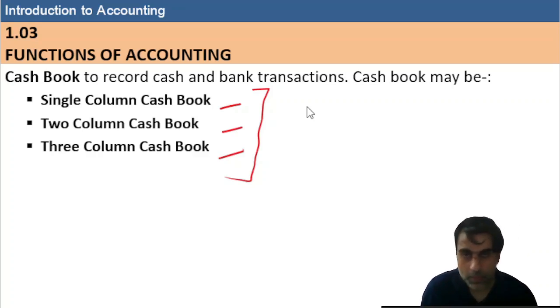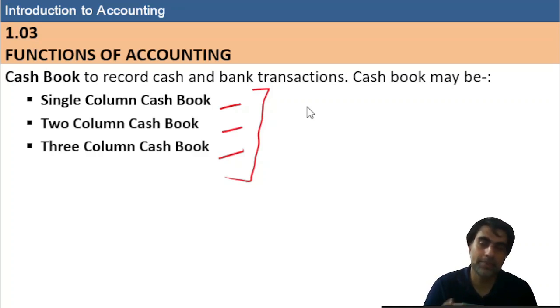However, it is important to understand all these things, because manual entry will clear your basic concepts. Then after, if you go for computerized accounting, every classification, everything will be clear, and you can understand better if you have the basics. Traditionally, we were preparing all these types of subsidiary books. These are still part of the accounting system, and you should have the knowledge.